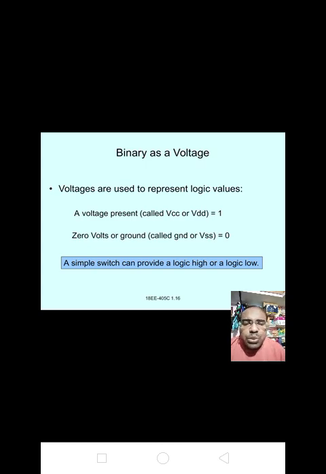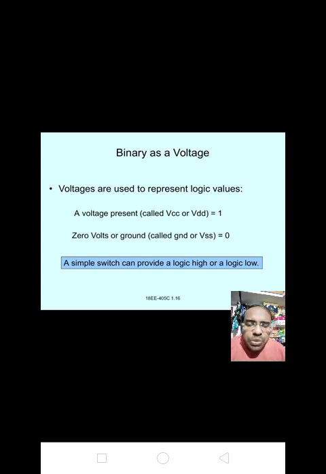A simple switch can provide a logic high or a logic low. Voltages are used to represent logic values. A voltage present, called VCC or VDD, equals 1. 0 volts or ground, or VSS, equals 0.